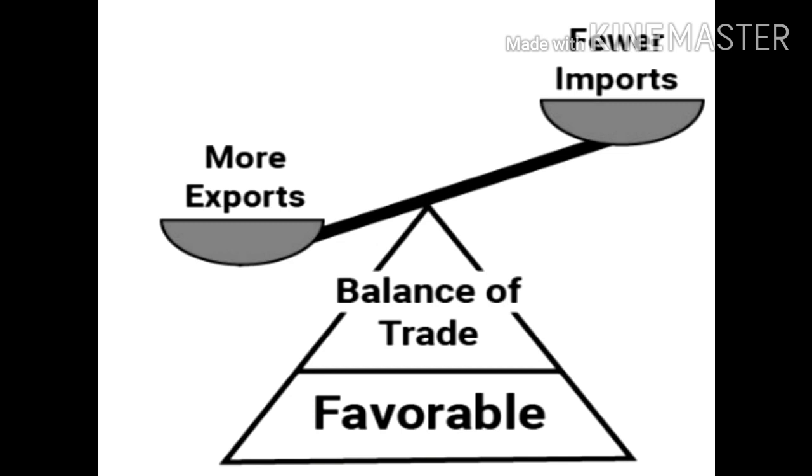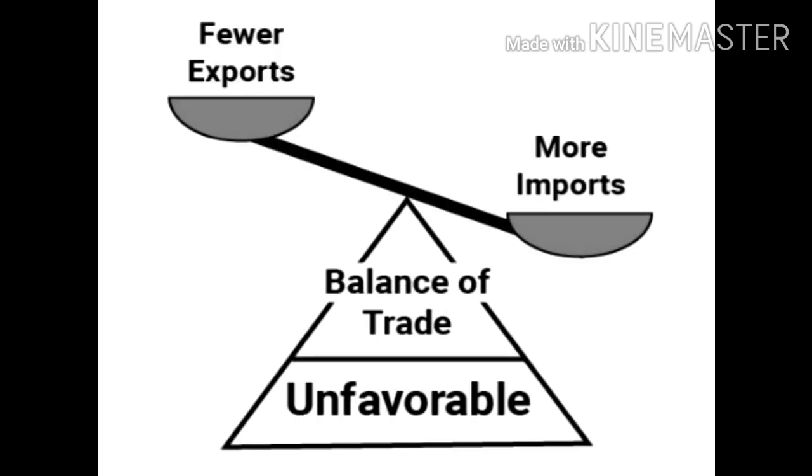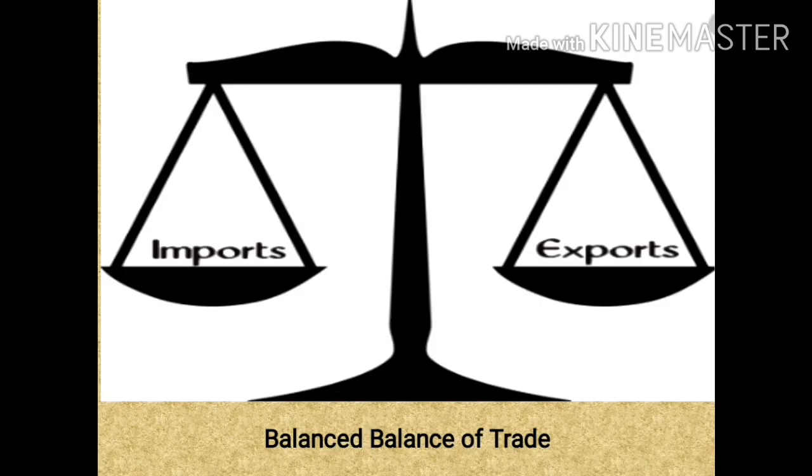When the value of exports is more than the value of imports, it is called a favorable balance of trade. Whereas when the value of imports is more than the value of exports, it is called an unfavorable balance of trade. In this picture, you can see the imports and exports are almost the same.